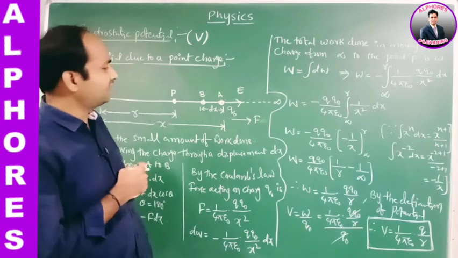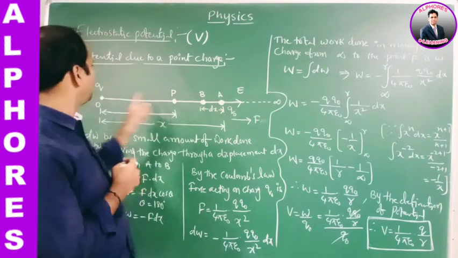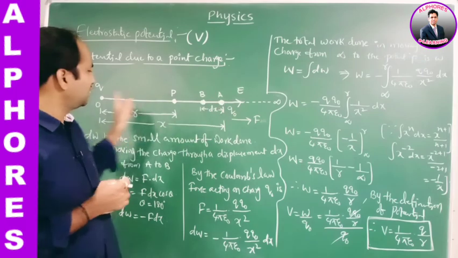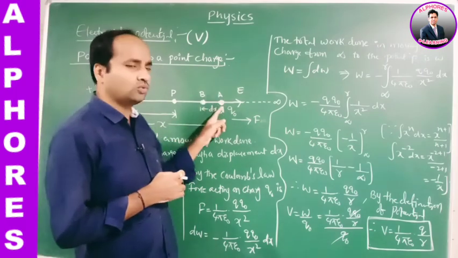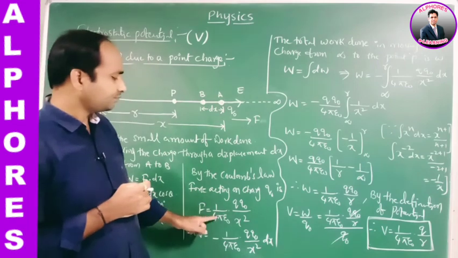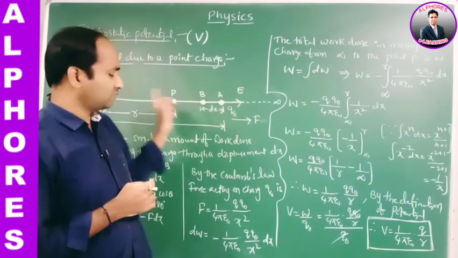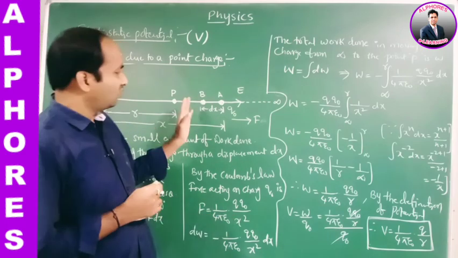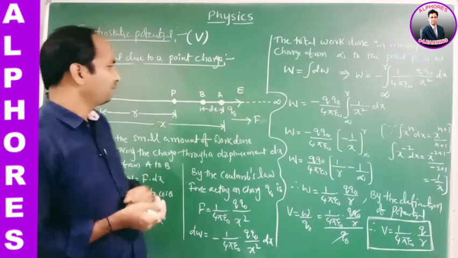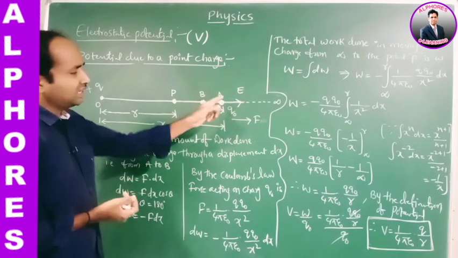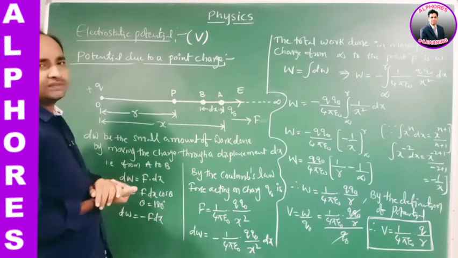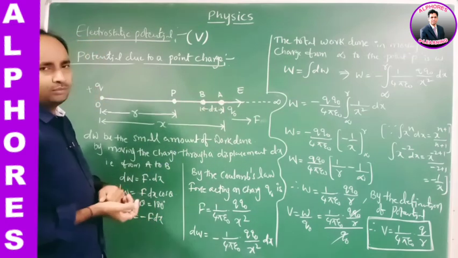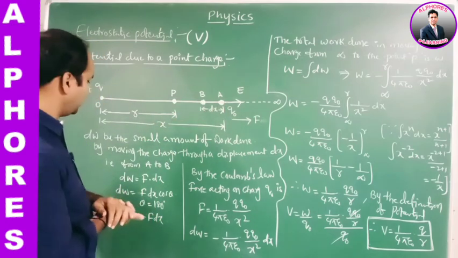First, when we place the charge Q naught at the point A, the two charges exert an electrostatic force. By Coulomb's law, the force is 1 by 4 pi epsilon naught, Q naught Q by x square, where x is the distance between them. Its direction is B to A. Against this repulsion force we move the charge from A to B through a small displacement dx.